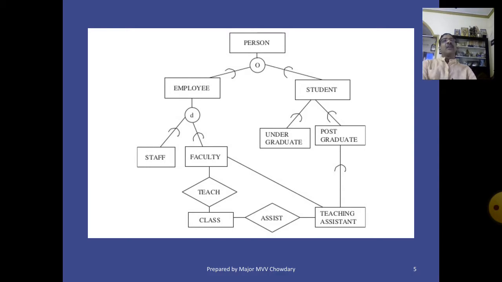That means a student may be an undergraduate student or postgraduate student. A postgraduate student may be a teaching assistant also. A faculty may be a teaching assistant also. These are all the relationships between the entities, either subclass or superclass. That is the description of multiple inheritance.